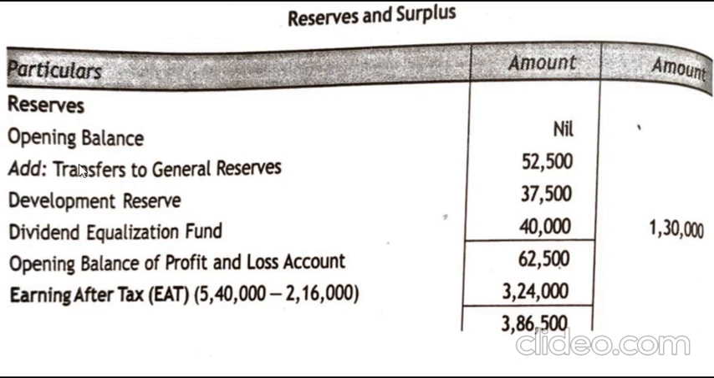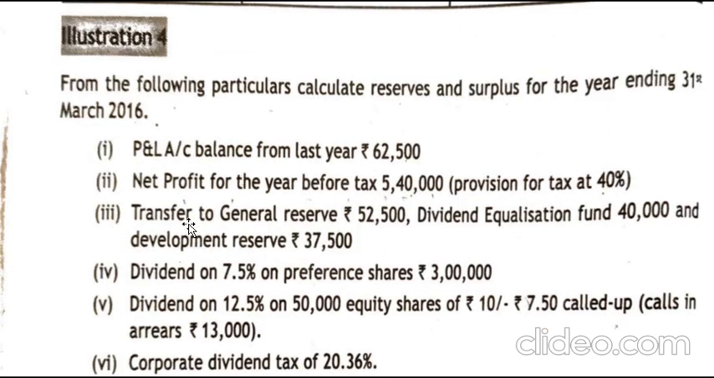So before that, first we will write the items which are related to general reserves. As per the question, we have transfer to general reserves 52,500, dividend equalization fund 40,000, and development reserves 37,500, which are the reserves to be maintained. General reserves are the reserves which have been transferred from the profit earned in that particular period. What is dividend equalization fund?